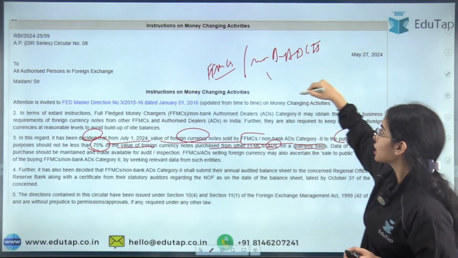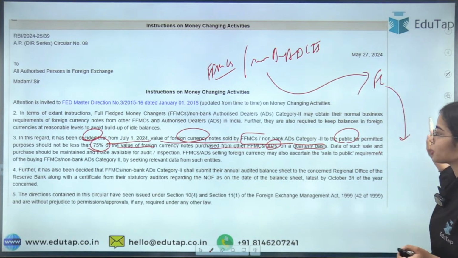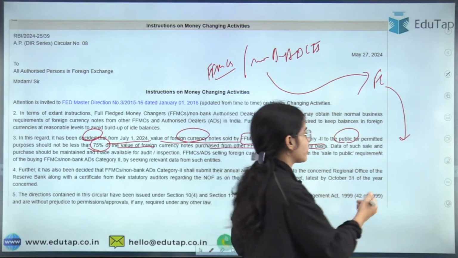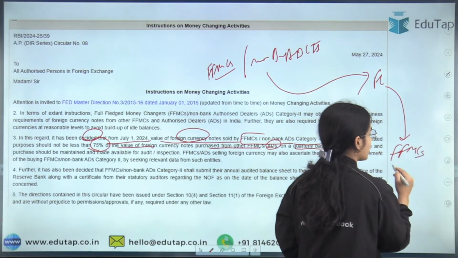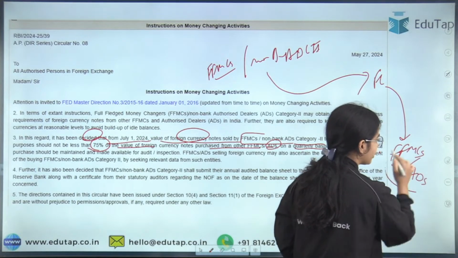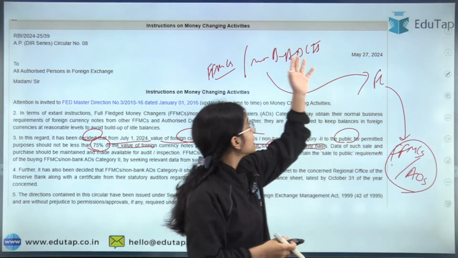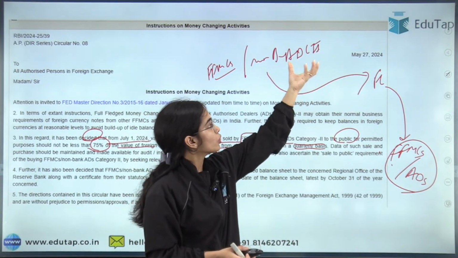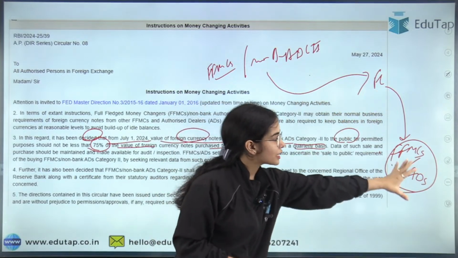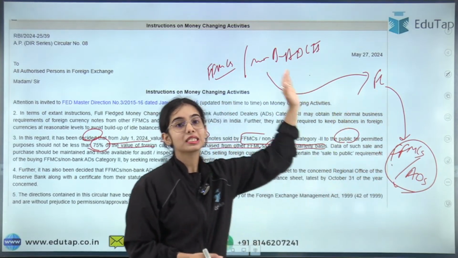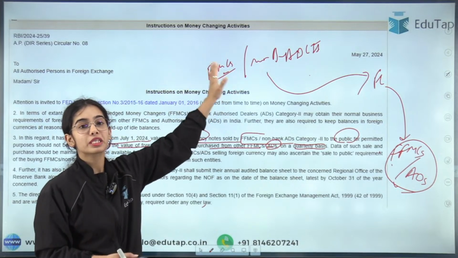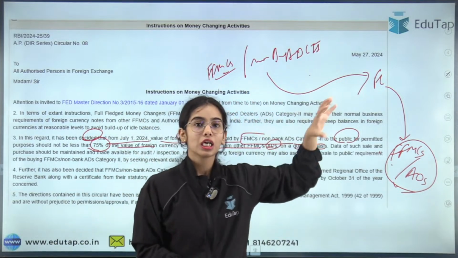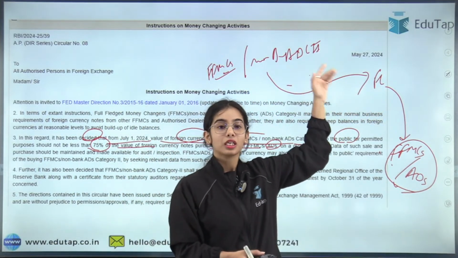So basically the idea is that if the FFMCs or the non-bank authorized dealer category 2 are purchasing the foreign currency notes from other FFMCs or from other authorized dealers, in whatever category, then they have to use at least 75% of the foreign currency that they have taken for the public.